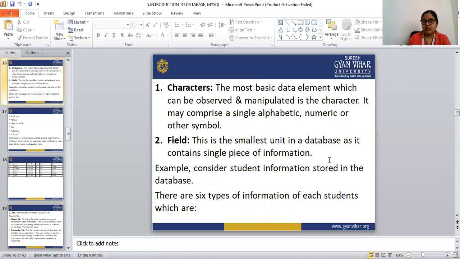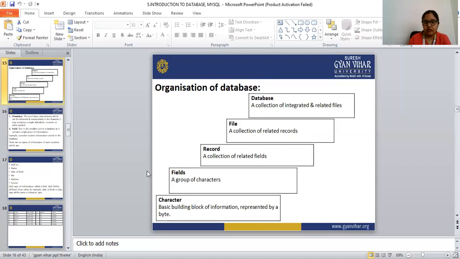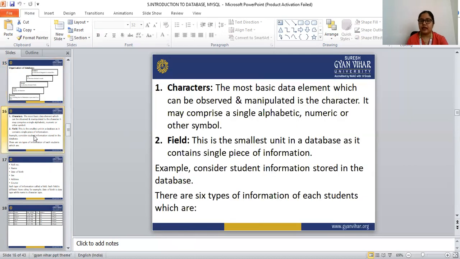So let's see what are characters. We are going to see from the bottom of the organization of the database. Characters are the most basic data elements which can be observed and manipulated.